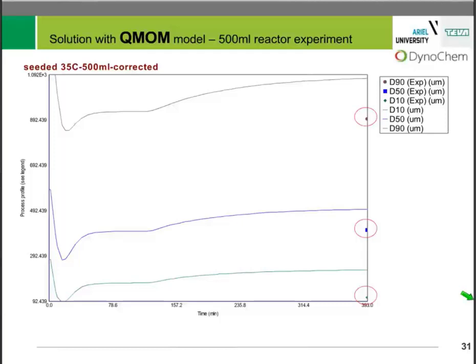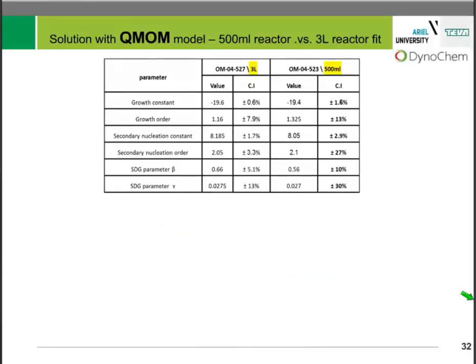So now we had to add some data about PSD evolution over time in order to calibrate the model and to be more precise. So we did another experiment in the 3-liter reactor with another set of solute concentration sampling over time and PSD sampling over time. I can show you the fitting results. Fitting results in the 500 ml reactor are here, and you can see the fitting results for the 3-liter reactor are much better. Take a look at the secondary nucleation order and the size-dependent growth parameters. These are quite